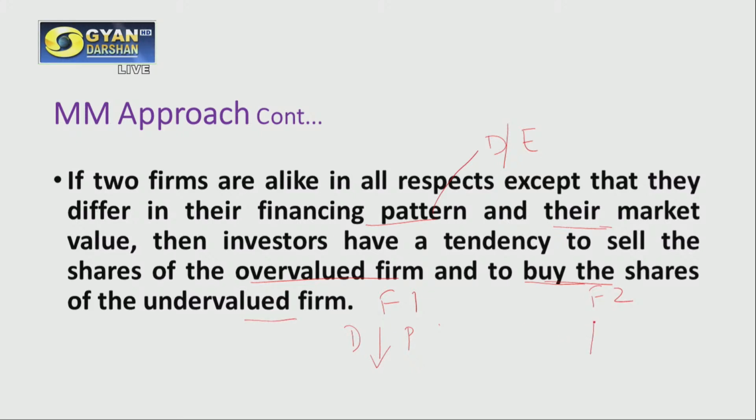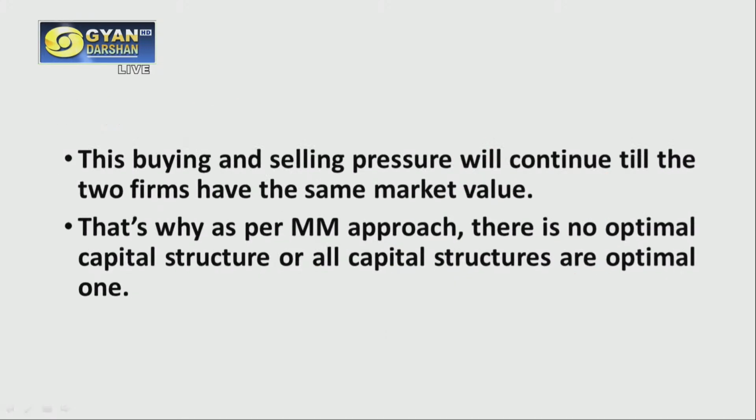In this case, the demand will start increasing, and since the demand will start increasing, the prices will also start increasing. The investors shift from firm 1 to firm 2, and this is how firm 2 becomes an overvalued firm, and firm 1 becomes an undervalued firm. So this will keep on happening.